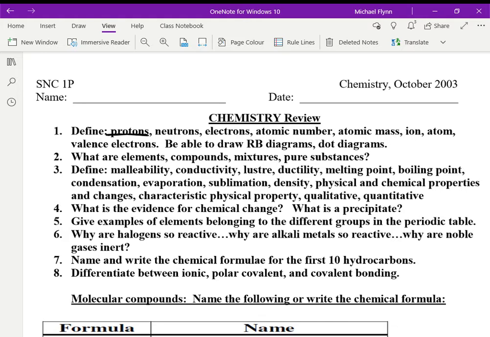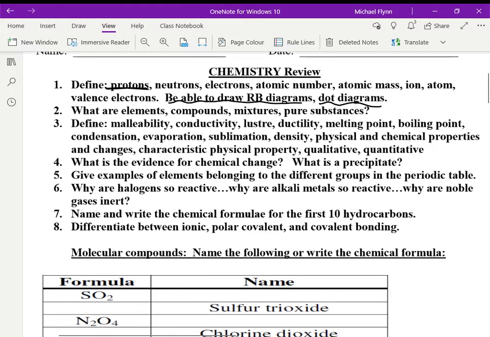This is not something you have to write down. You just need to be able to do this. Later in the activity, you'll have to do it, and the dot diagrams too. You should know the differences between elements, compounds, mixtures, and so on. You should know the physical properties: malleability, conductivity, luster, ductility, melting point. You should know what each of these words means.